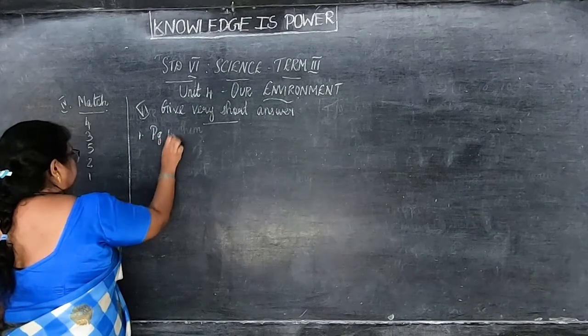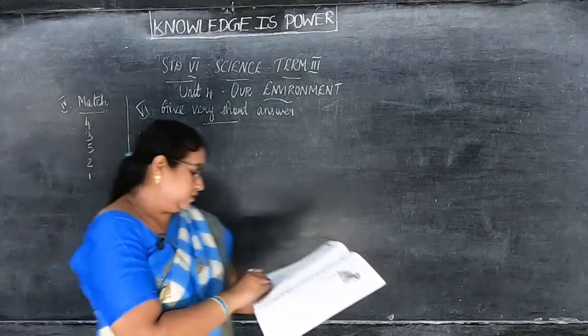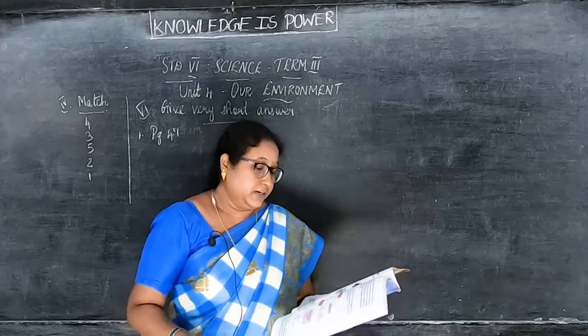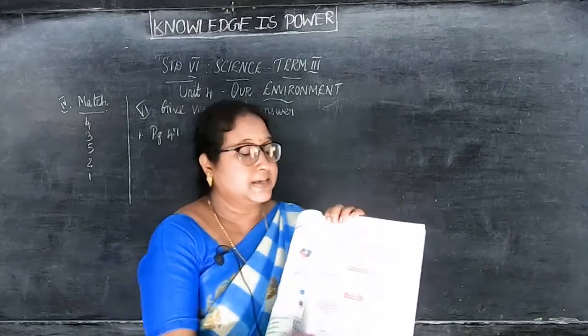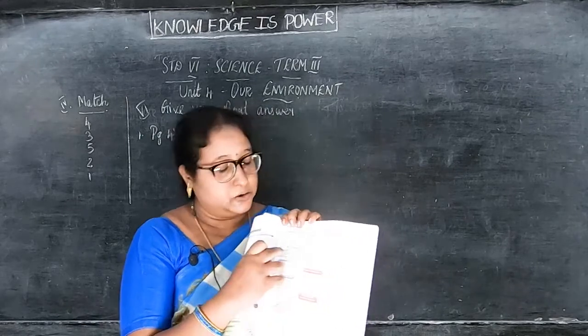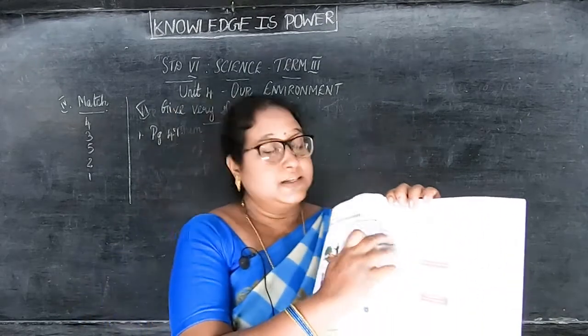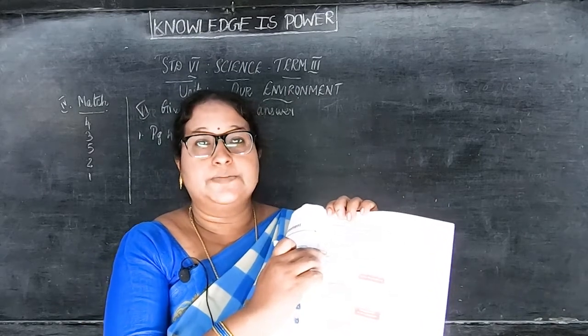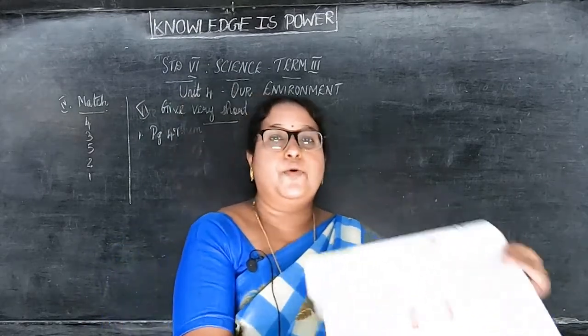Take page number 47, children. See in this page, second para, the side heading Ecosystem is given. See the first line. The ecosystem, open the bracket and put number 1, okay?